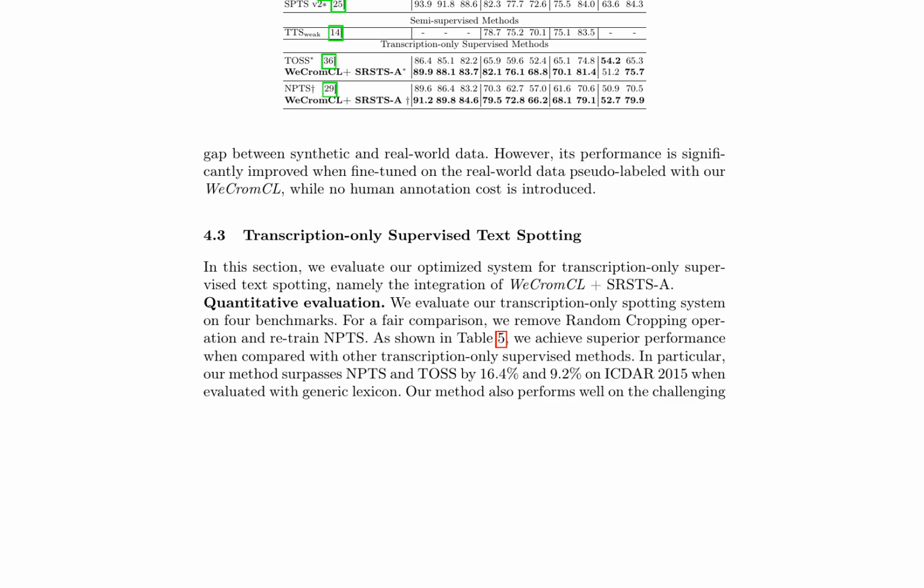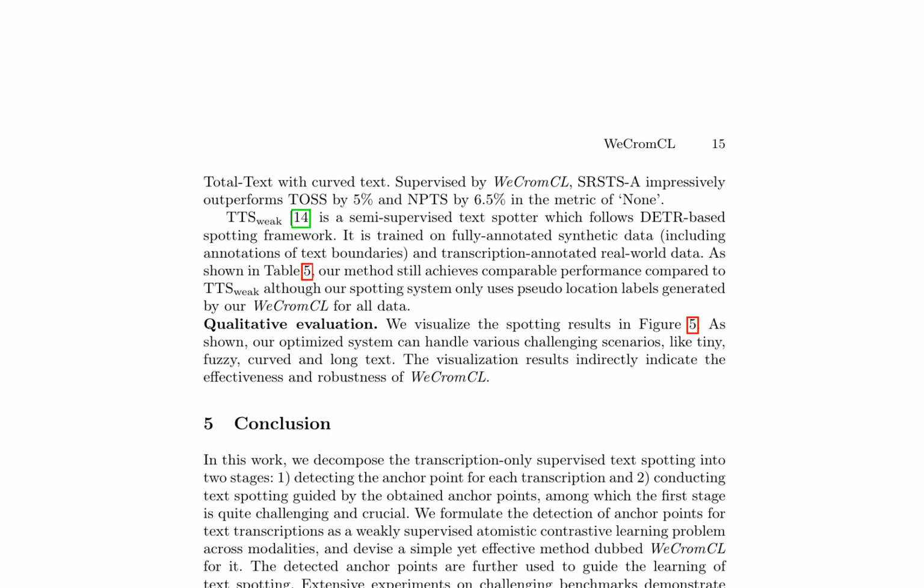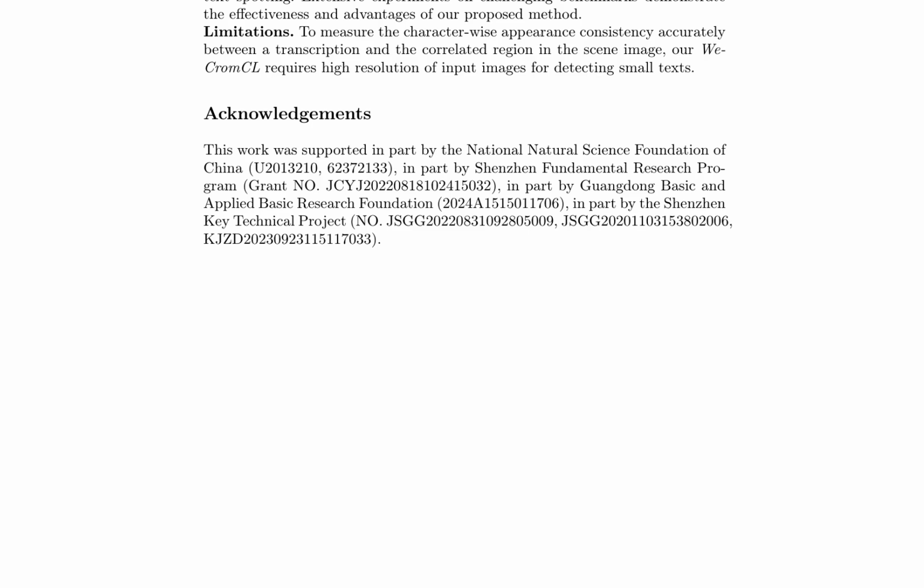transcription-only supervised text spotting. The research proposes a novel approach to text spotting, decomposing the transcription-only supervised text spotting into two stages. The first stage involves detecting anchor points for text transcriptions as a weakly supervised atomistic contrastive learning problem across modalities. The method dubbed WeCromCL is designed for this stage, which is crucial and challenging. The detected anchor points are then used to guide the learning of text spotting.